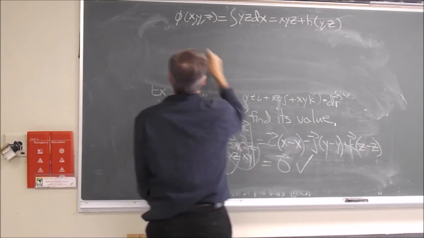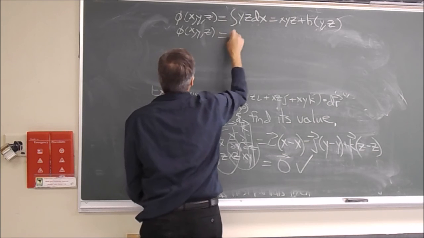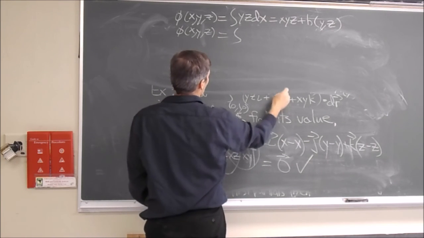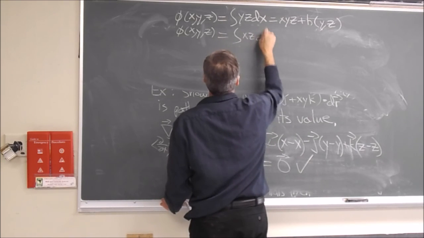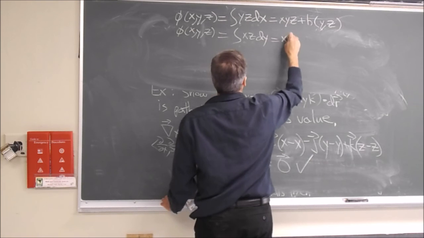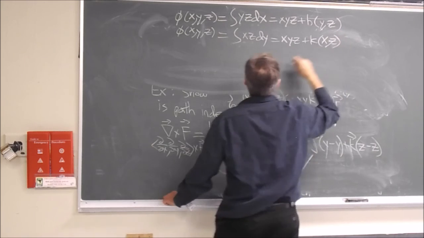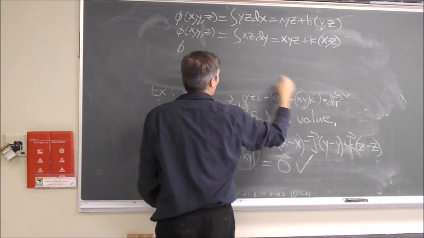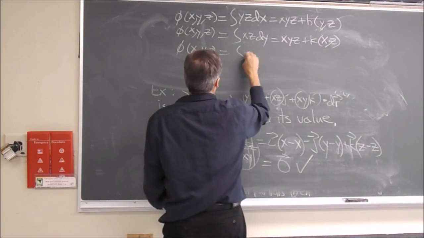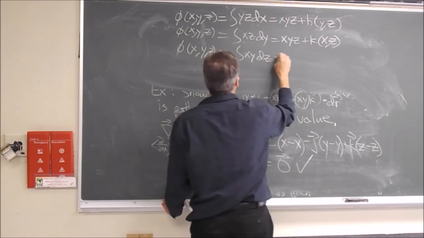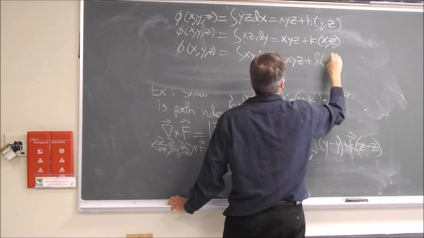And you do the same thing with these other two. You say phi of x, y, z, integrating the second component with respect to y. If this is the partial derivative of phi with respect to y, then we do the partial integral, we get phi back. We integrate xz with respect to y. These are treated as constants, so that it's again xyz plus an arbitrary function of x and z. And for the third, the partial derivative of xy with respect to z is phi, well that's xyz again, plus an arbitrary function of x and y.